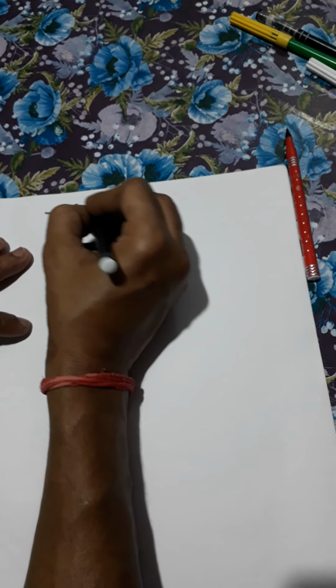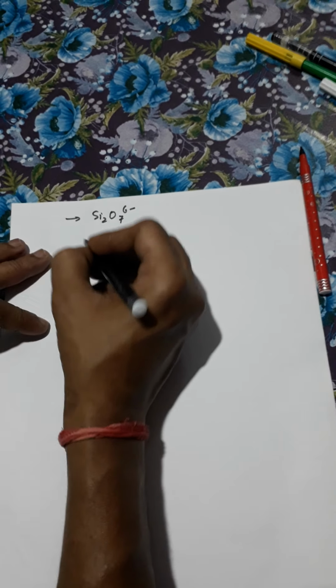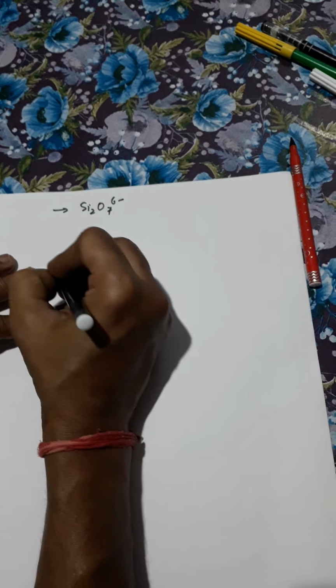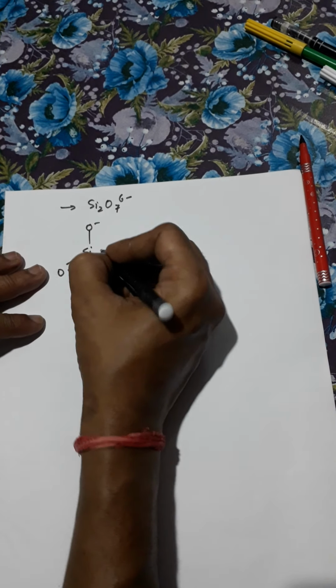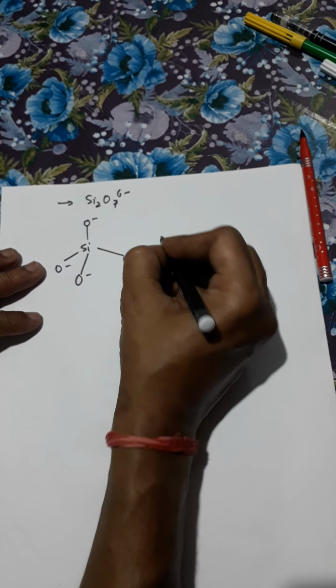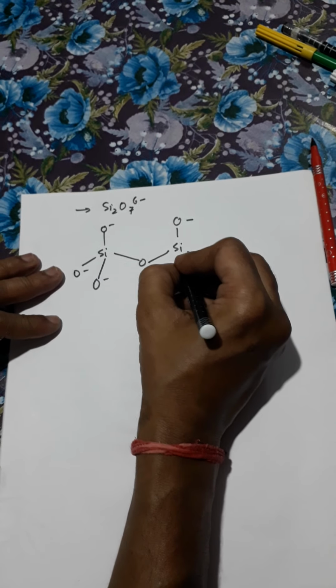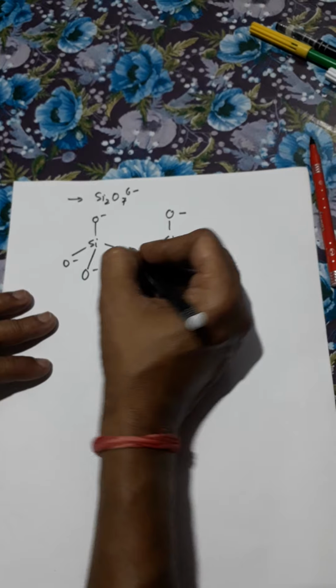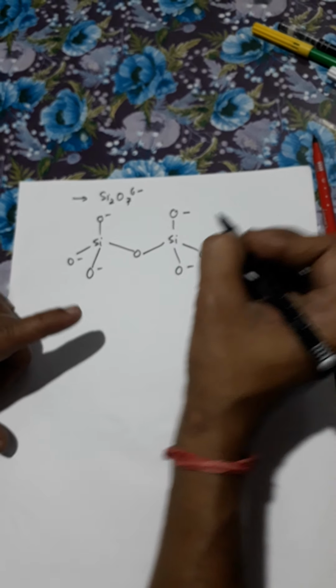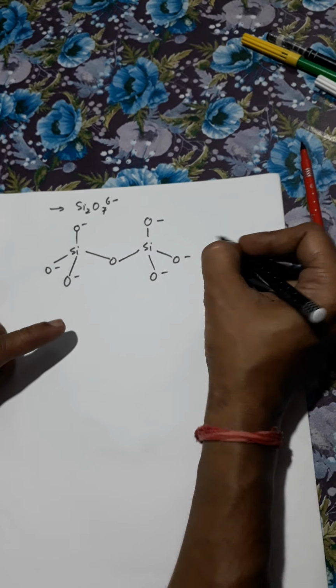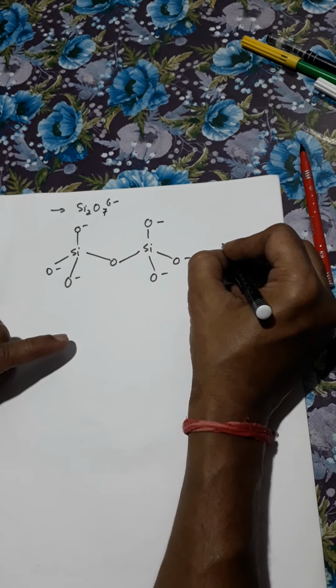Then in this case the basic unit will be Si2O7 6- ion. Suppose this is the silicate, with O- ions on the sides. One oxygen atom is shared in this case. So the number of oxygen atoms shared will be 1. And this view will be like this: